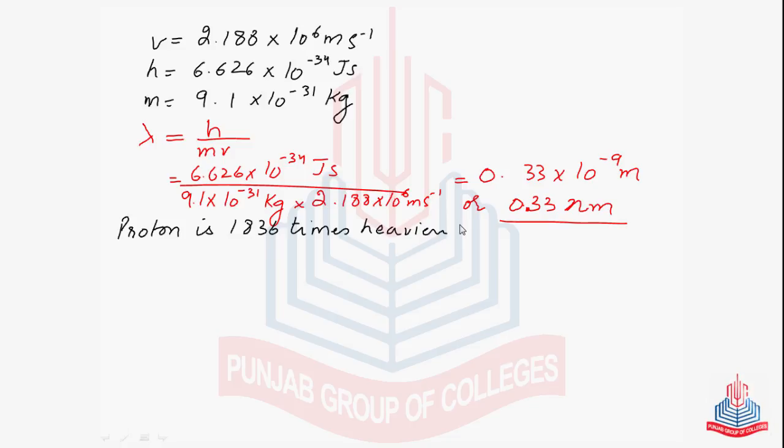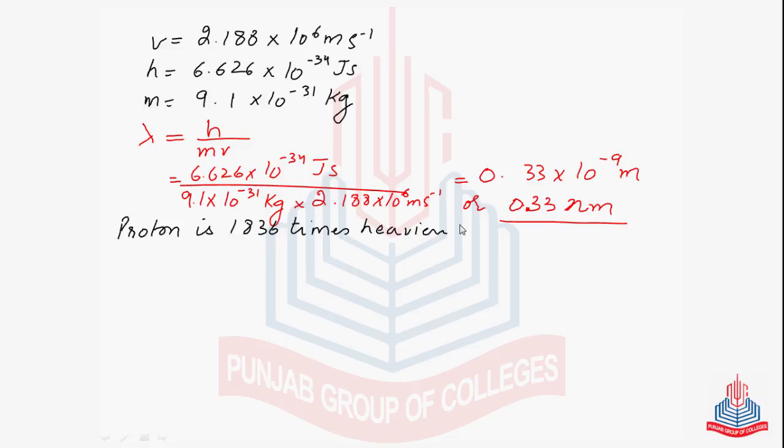How much smaller? It has been observed that it gives a very small value in nanometers, so small that it moves away from the measurable region as well. But the value is definitely there. It means that it also possesses wave nature. What is the only difference? The increase in mass. As the mass of the proton is heavier than that of an electron, just because of the increased mass, its wavelength becomes even smaller. How small? 1836 times smaller than that of the electron.